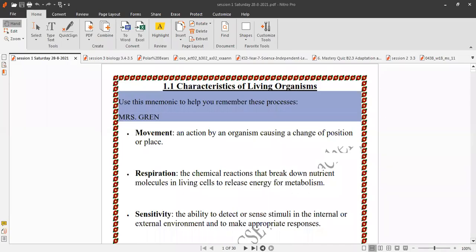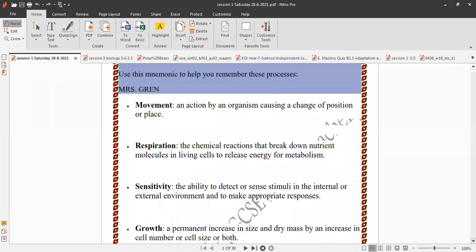First topic, characteristics of living organisms. First, you have to know the name of this lady. She is called Mrs. Green. You can remember the 7 characteristics of living organisms by knowing the name of this lady.